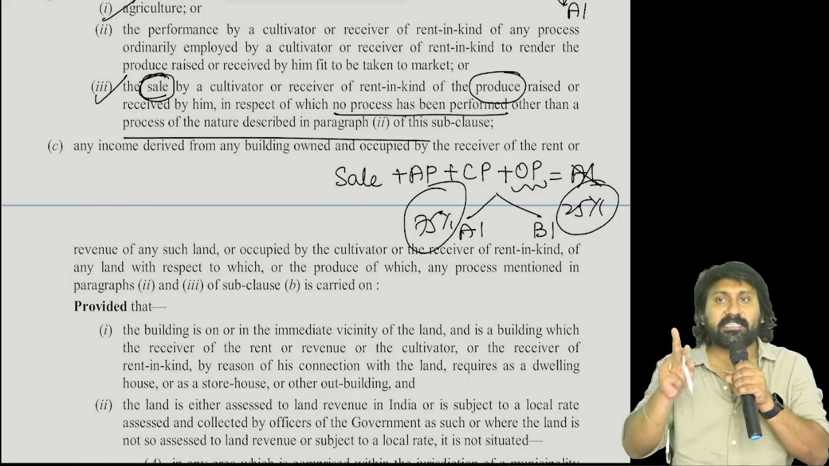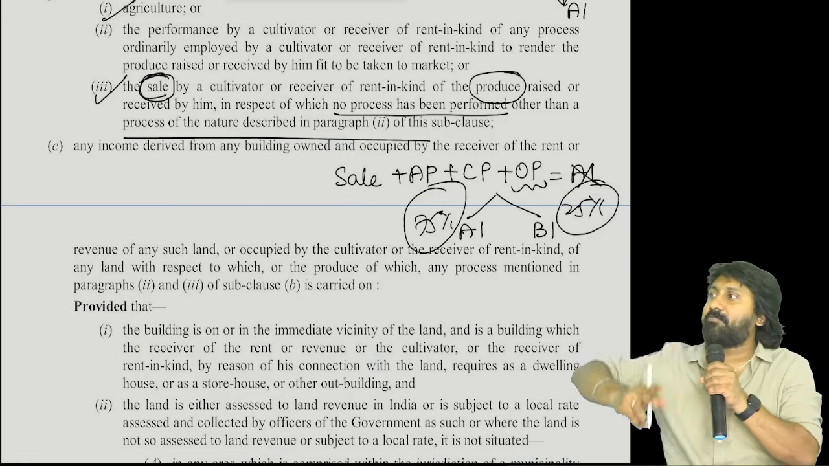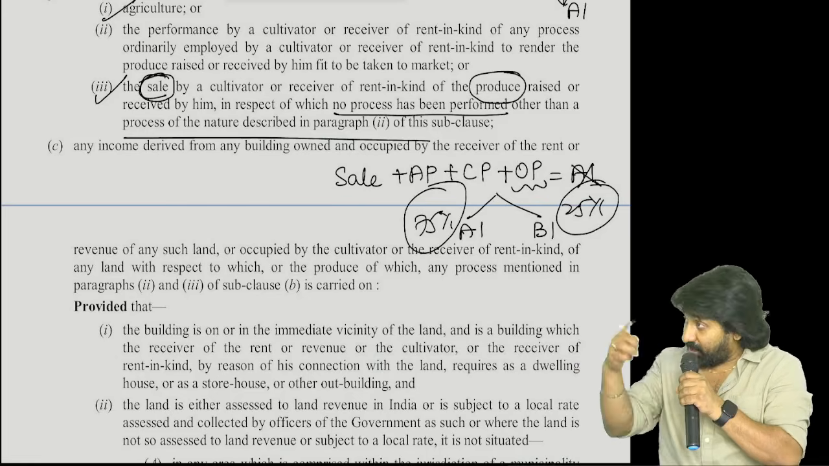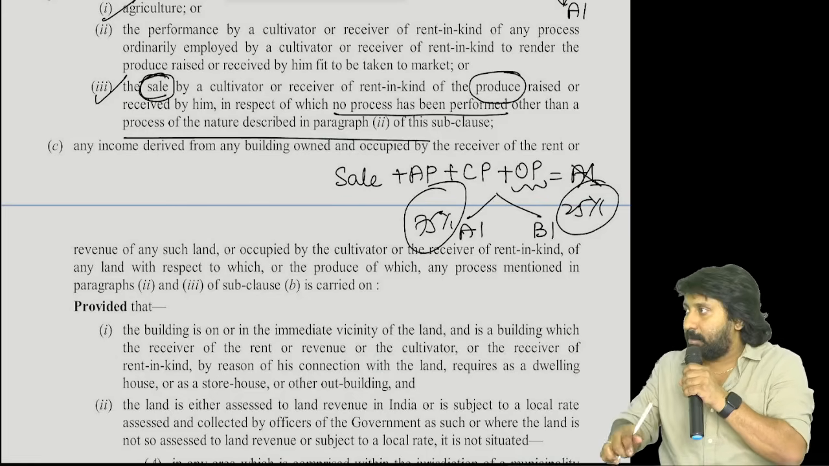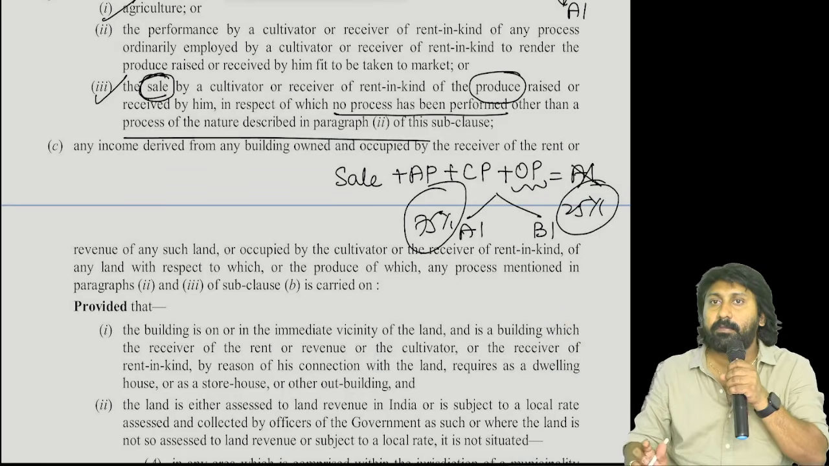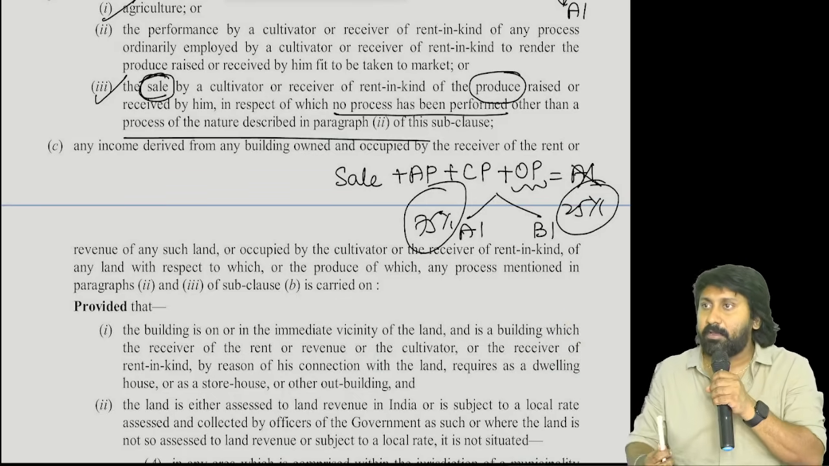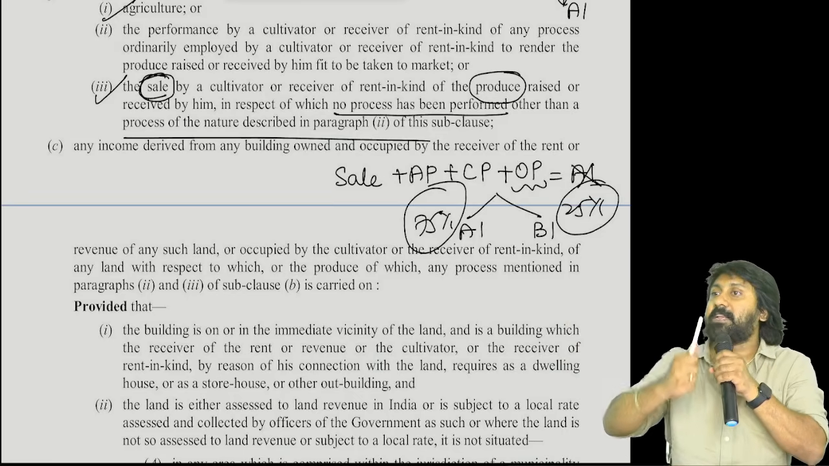Ordinarily employed process or specially employed process? Without that process, what will happen? Product is fit for the market, product not fit for the market. Therefore, is it a compulsory process or optional process? Any process other than a compulsory process is carried on.